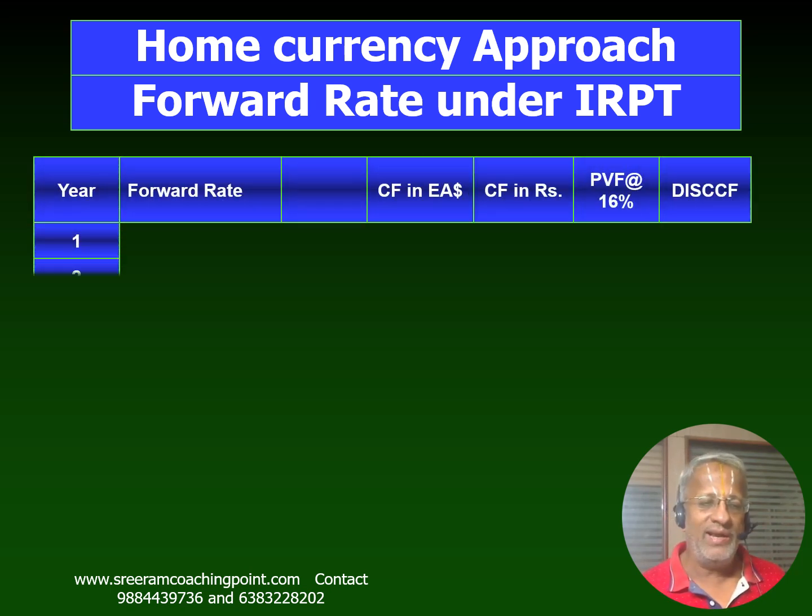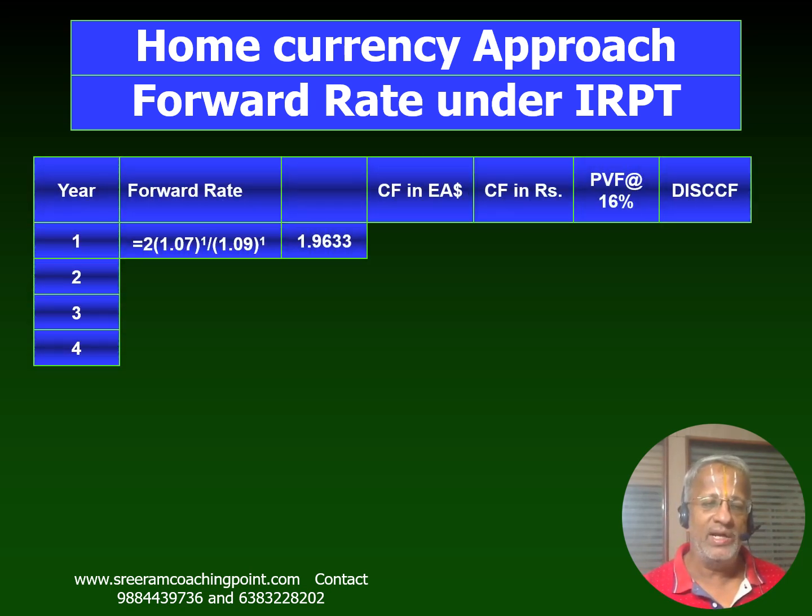How that rate is arrived at is going to be based on the interest rates of those two countries. So you would all be knowing how a forward rate will be arrived at with the help of interest rates. These are all future value formulas. Future value is equal to present value into 1 plus r to the power n, and on either side you will have the interest rate, and because of that you are expected to bring about the forward rate. I hope that you people can easily understand that.